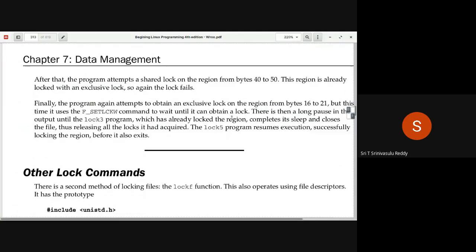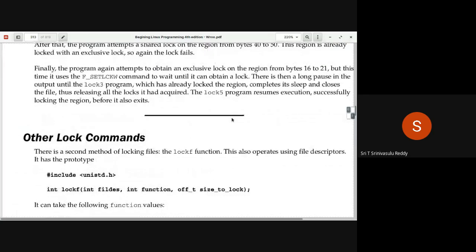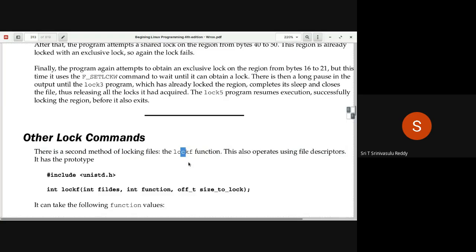So other lock commands and all that, this is how you can do it by using fcntl. But there is another library function called lockf actually. Instead of using fcntl, you can also use lockf. But you should not mix both. In the same program, you should not mix fcntl in some areas and lockf in others. Either you follow the lockf technique or you follow the fcntl technique to apply the locks on regions of the files.